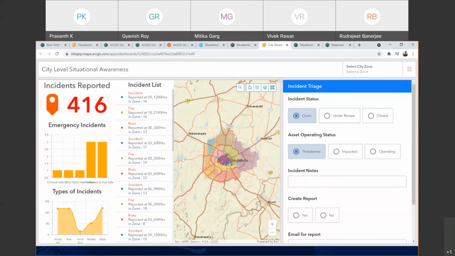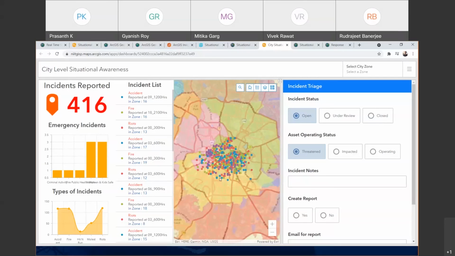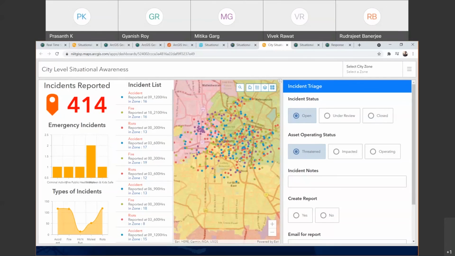Similarly, this is an example of city level information. So all these incidents are reported in a city. This example is for Bangalore, and you can see the incidents, fire, and at what time it was reported, in which zone of the city it is. You will be able to analyze those in the infographics card.